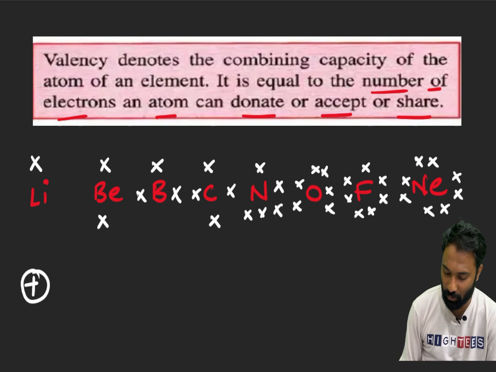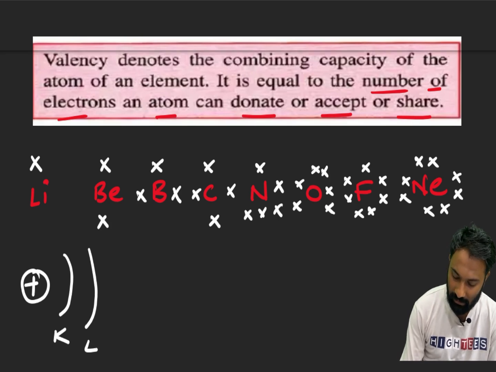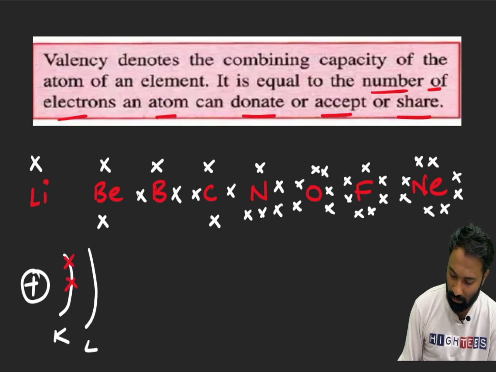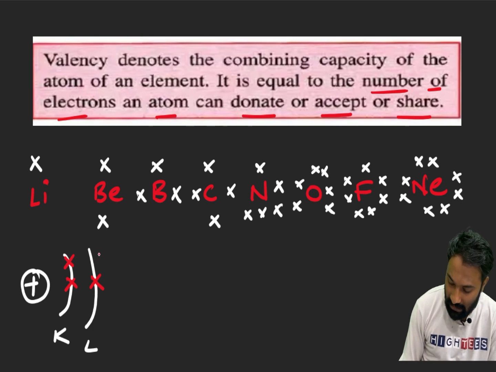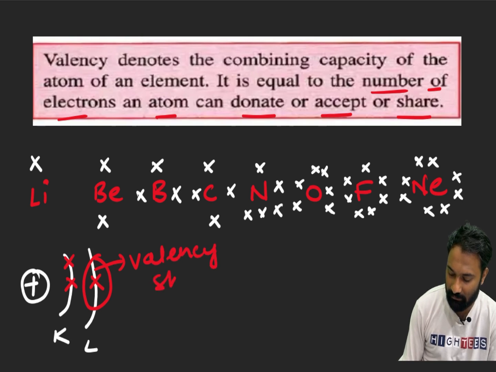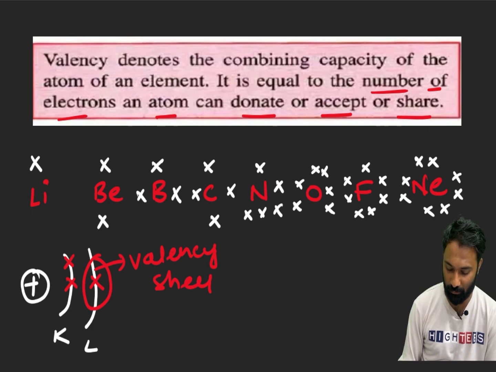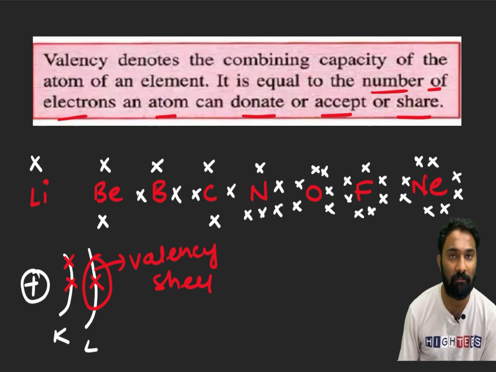This is a nucleus. Okay. First shell is the K shell. This is the L shell. Okay. Now you see here, for lithium we are having 2 electrons in the K shell. When it comes to the L shell, it is having only 1 electron, right? This last shell we call a valency shell. Clear? I hope it is clear for you.